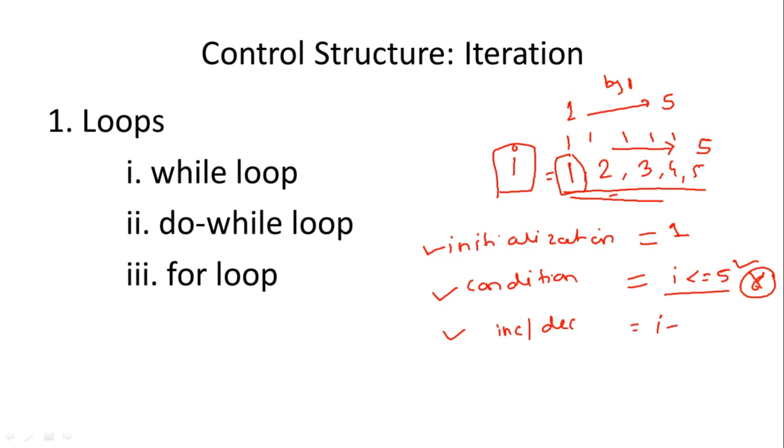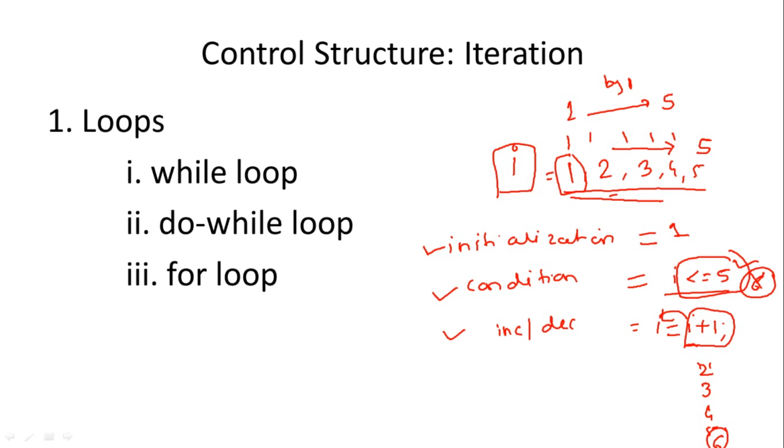So the incrementation can be like that: I equal to I plus 1. The meaning is the previous value of I plus 1 will be the new value of I. Initially I was 1, so 1 plus 1 is 2, then 2 plus 1 is 3, 3 plus 1 is 4, 4 plus 1 is 5. When 5 plus 1 becomes 6, at that point the condition will become false and the loop will be terminated.